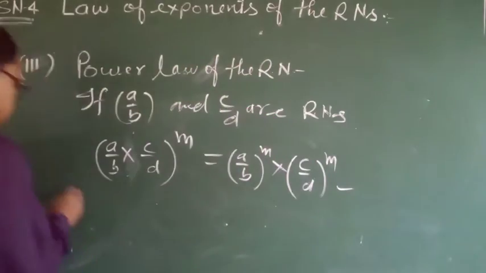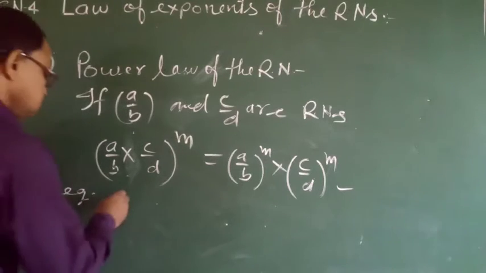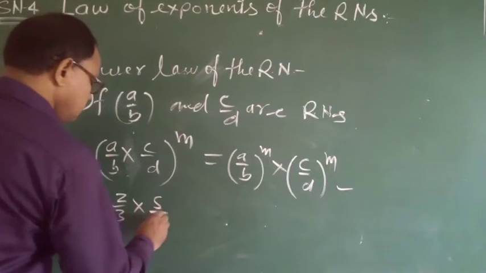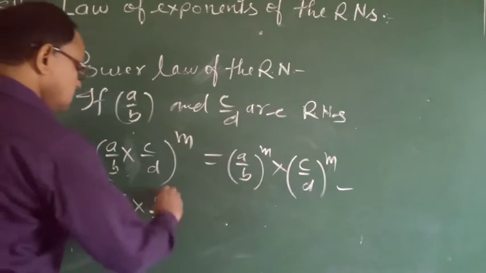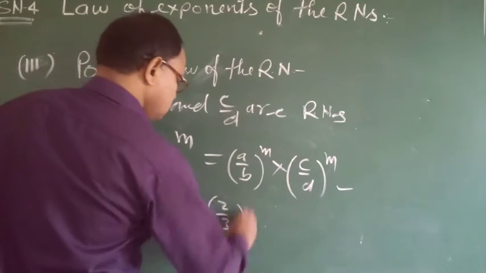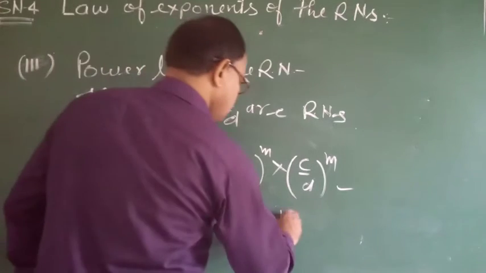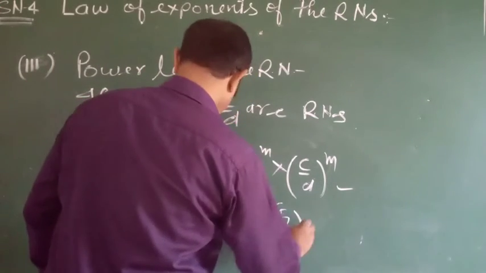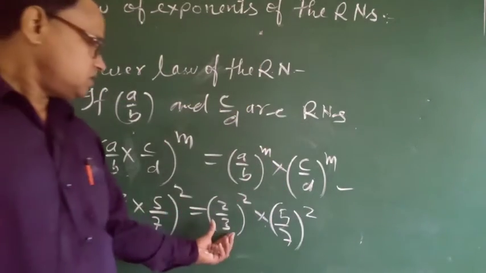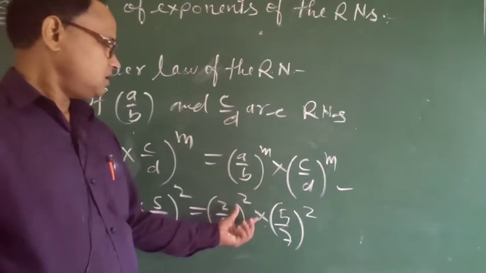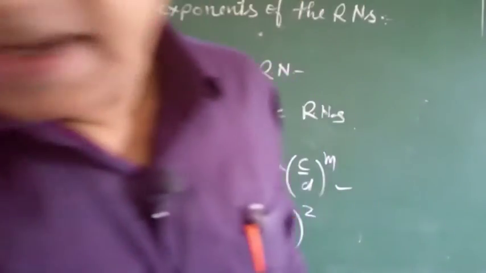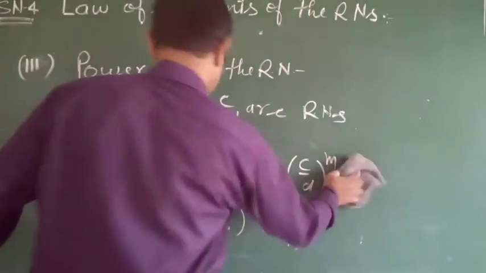Okay, then on this basis I give you an example: let a by b be 2 by 3 and c by d be 5 by 7, the whole power 2. We can write 2 by 3 to the power 2 into 5 by 7 to the power 2. You can also expand 2 by 3 in power of 2 and 5 by 7 in power of 2. After this, next,